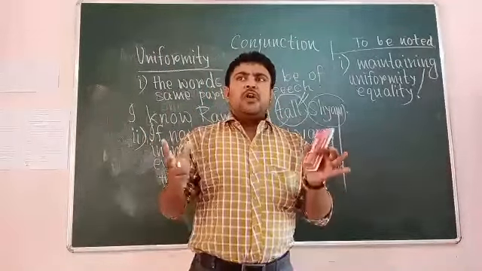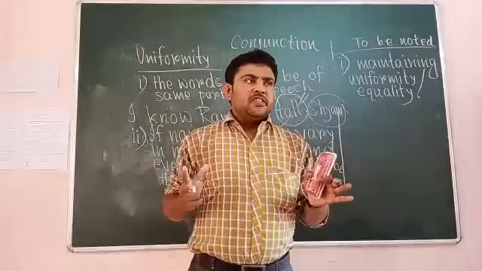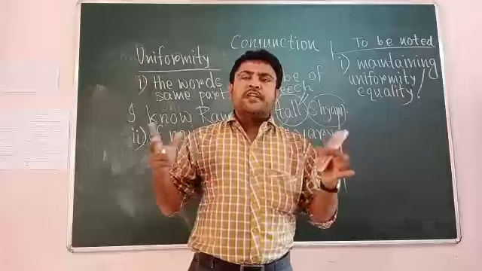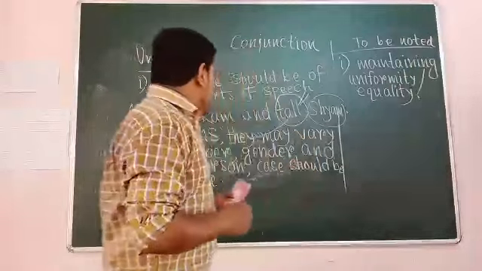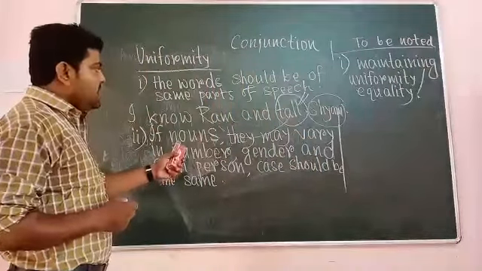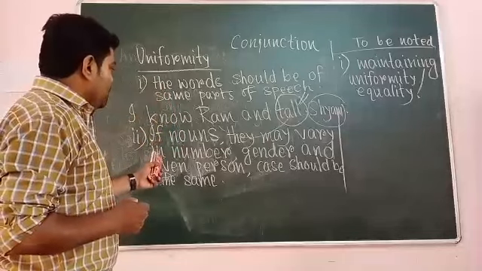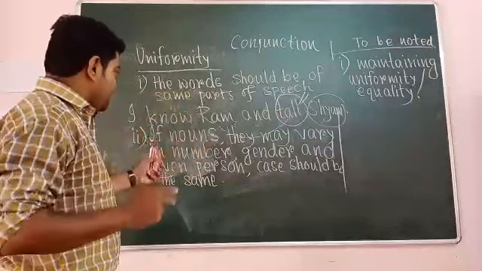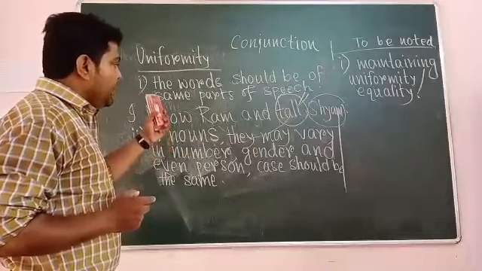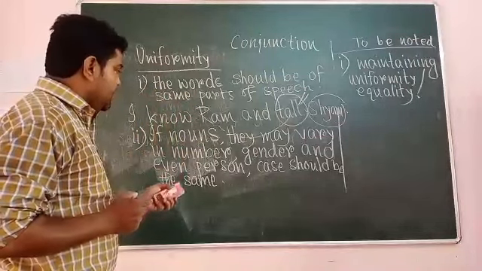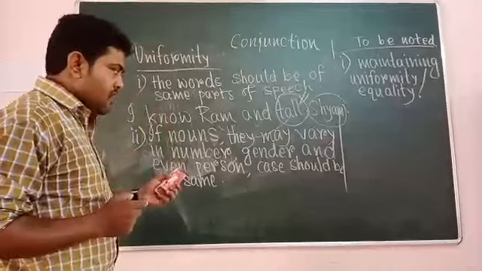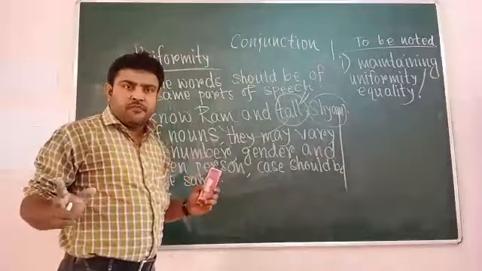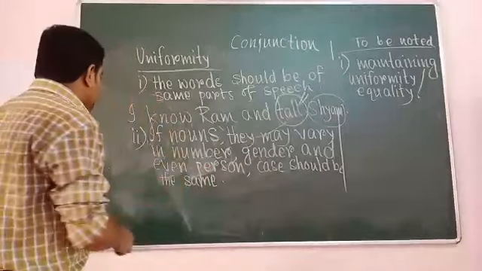So the nouns in two different cases cannot be joined, it will be very hard for us to get them joined. Okay? So my point is, nouns joined by the conjunction, chiefly and, they may vary in number, they may vary in gender, they may vary even in person, but they should not vary in case. Case should be the same.